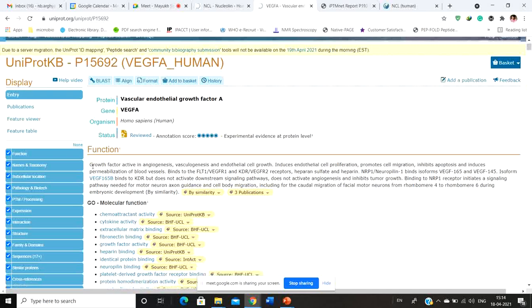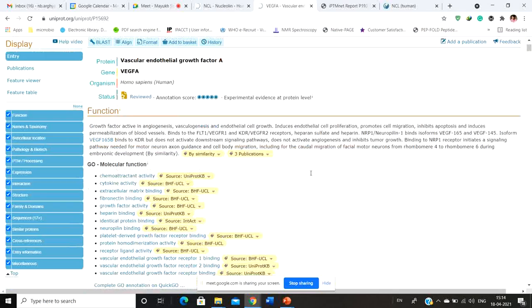and then the basic function of this particular protein. For example, see, it's a growth factor active in angiogenesis, vasculogenesis, and endothelial cell growth, and there are many other things that this particular protein helps with. You can see all the functions written here.